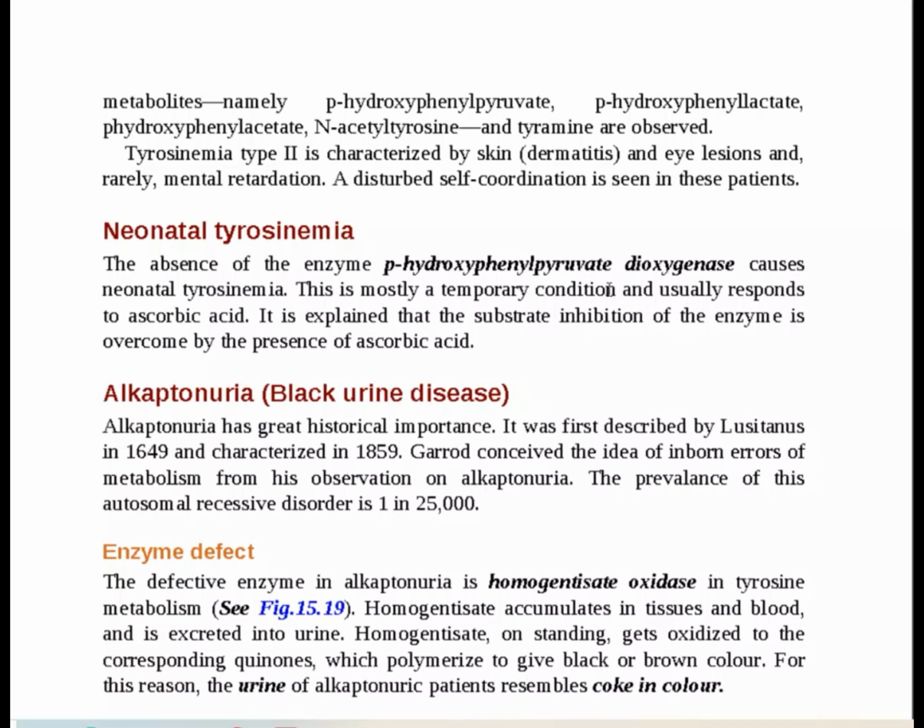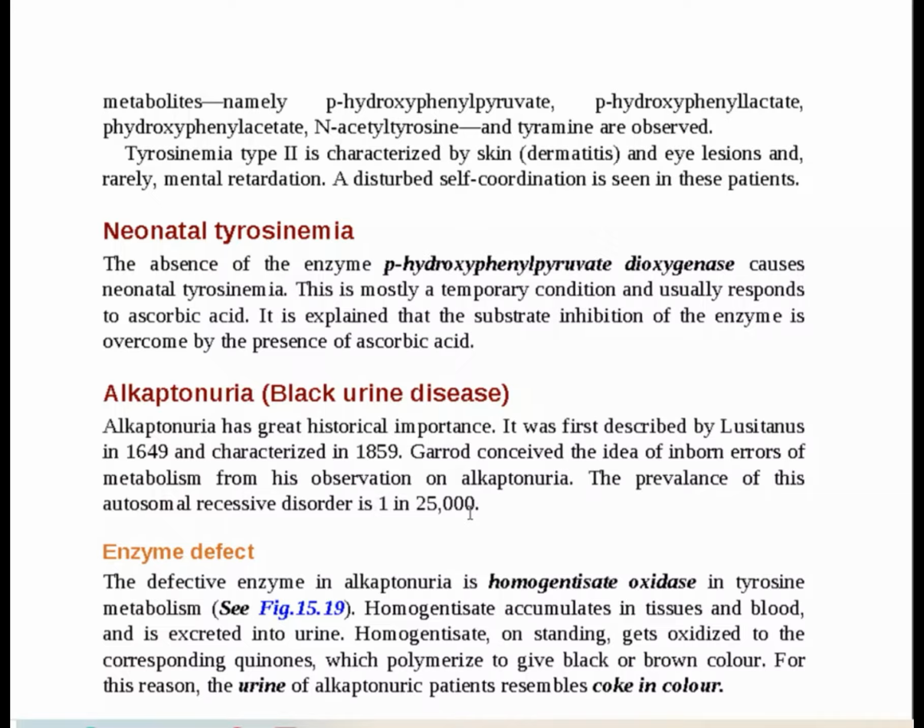Now the second disorder found in phenylalanine or tyrosine metabolism disorders is called alkaptonuria, also known as black urine disease. Alkaptonuria has great historical importance, and it was first described in 1649, then characterized in 1859. It is the basis of the idea of inborn error of metabolism. It is also an autosomal recessive disorder and is found in one in every 25,000 people.